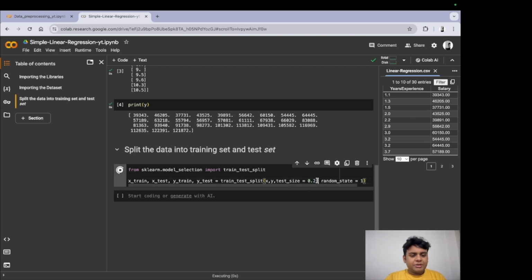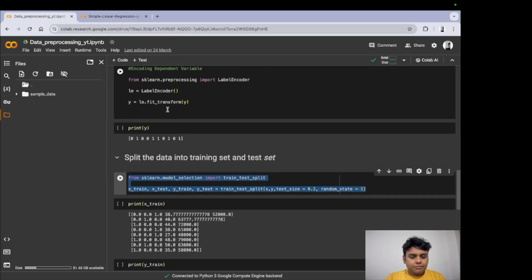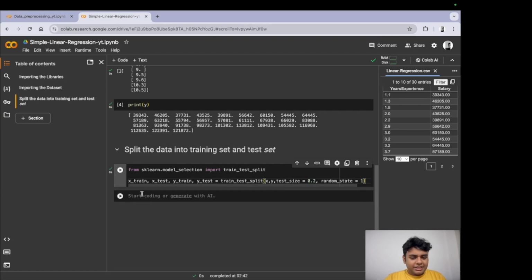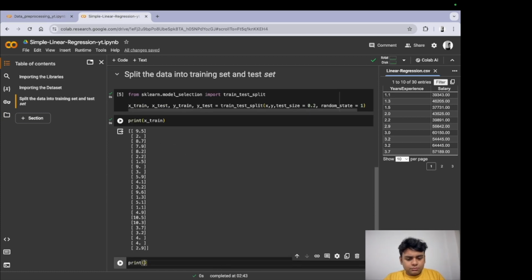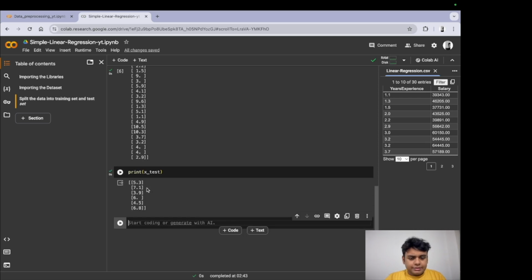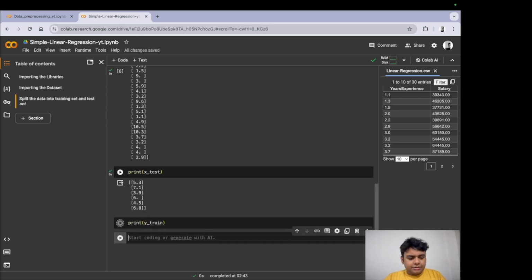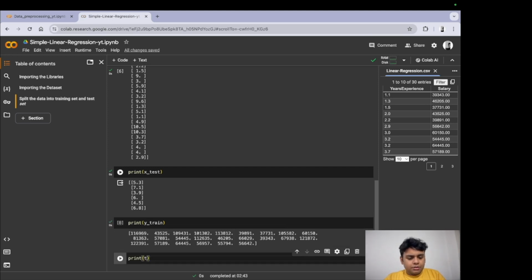This means 20% of all the data would be reserved for the test set. We're going to print X train and X test just like the previous time, then print Y train, and print Y test.